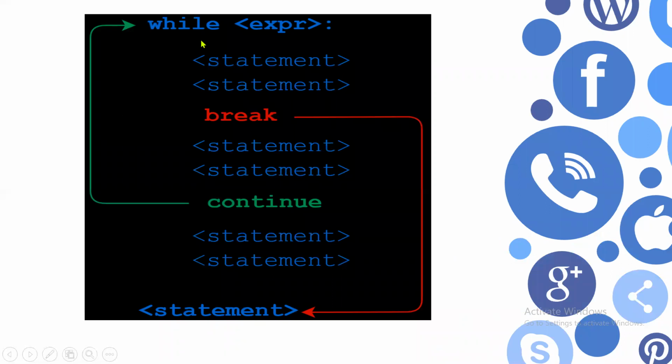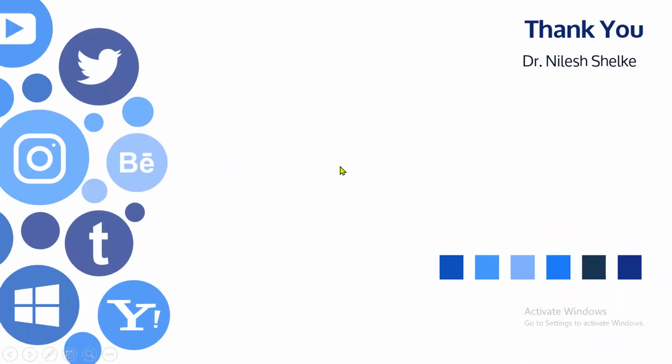Similarly, break is there. While statements are executed, if you are giving the break statement, then it will come out of the loop. Then if you are giving a statement, it will be executed. But if you are asked to continue, then it will go to the while condition without executing this statement. So this was the while loop, including the else part, the break part, and the continue statement we have seen. I will appeal to you people to please do some hands-on sessions, otherwise it will be a waste.